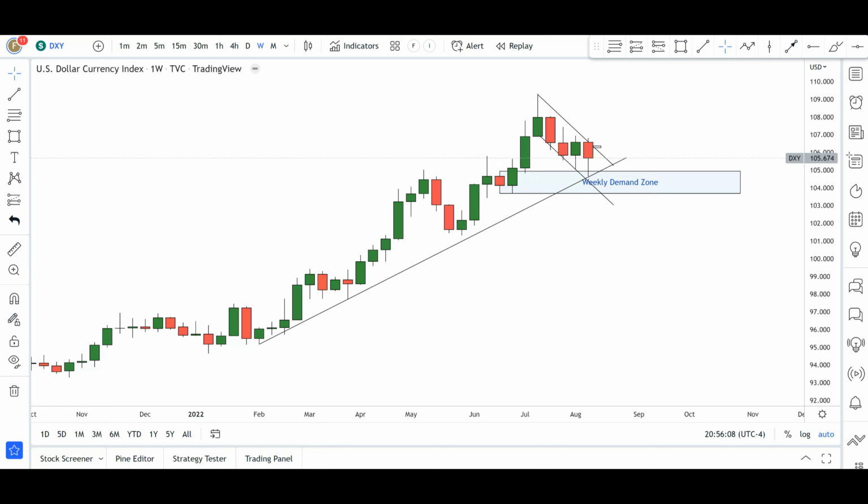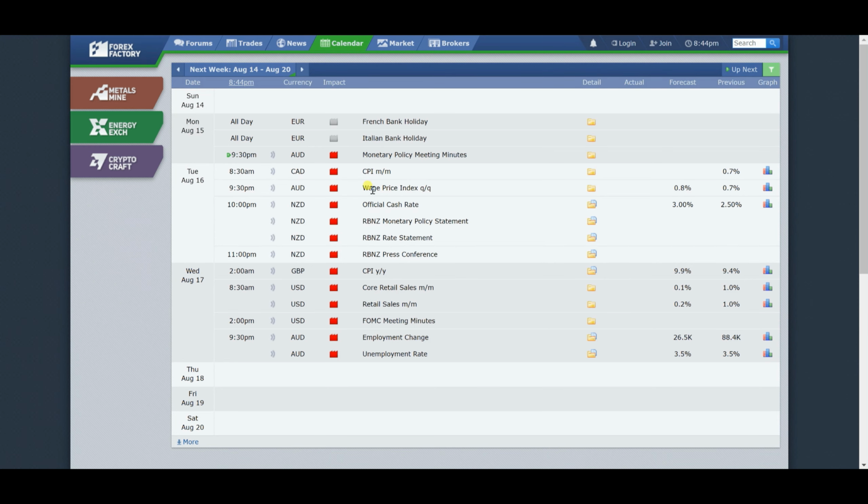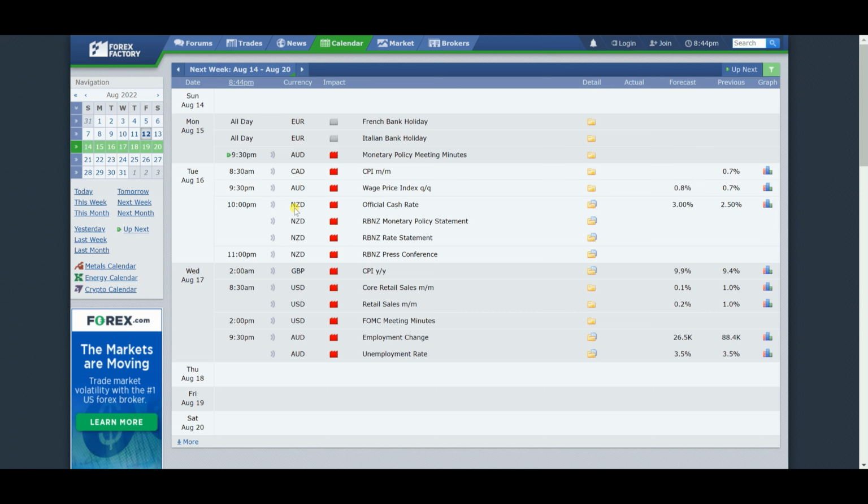As usual guys, I'm going to be taking a look at the economic calendar first. So let's go ahead and see what we have on the agenda in Forex Factory, okay, for next week. Now, as you can see for next week, starting off on Sunday, obviously there's no news here on the agenda. And again, I have filtered for bank holidays and the high impact news, okay, because those are the ones that I track personally, all right? Now, as you can see here on Monday, we do have bank holidays in Italy and in France, okay? And also in the evening, okay, 9:30 p.m. Eastern time, we do have the monetary policy meetings from the Australian axis, okay? Keep an eye on that one for Australia.